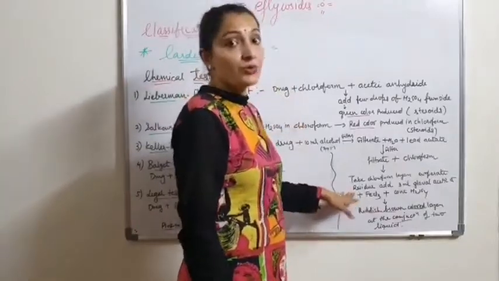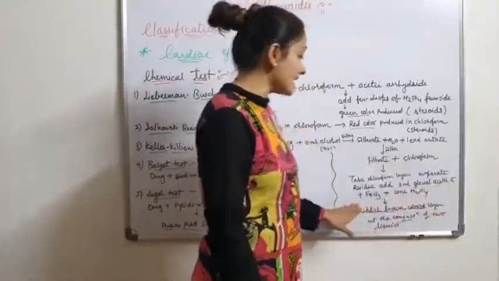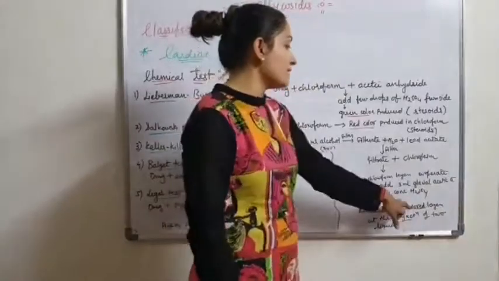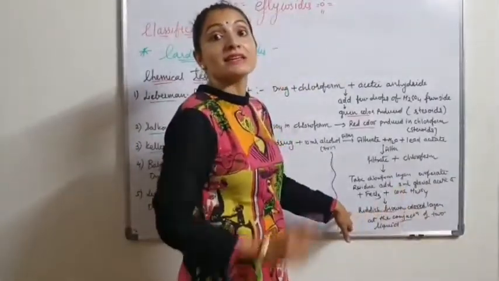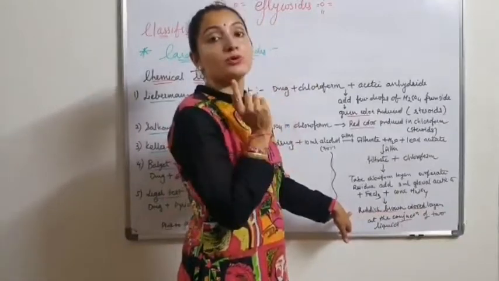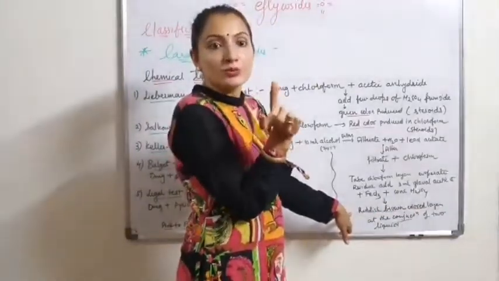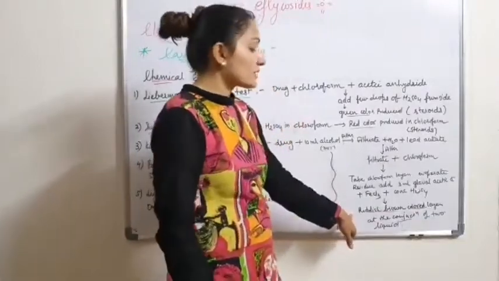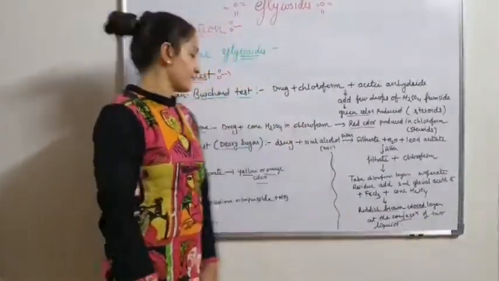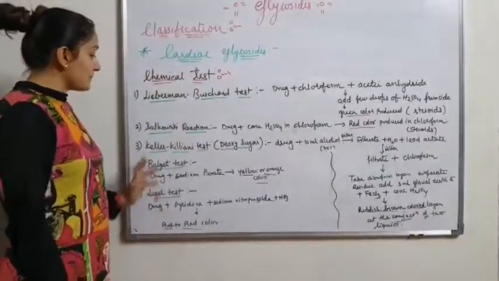Take the residue, add glacial acetic acid plus ferric chloride and concentrated H2SO4. Then reddish brown color is produced. A ring is produced at the junction between the two liquids.